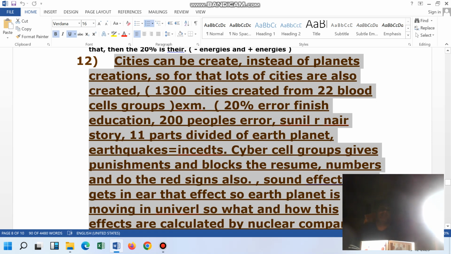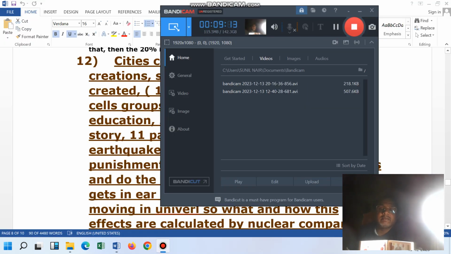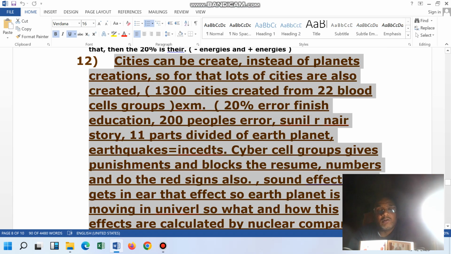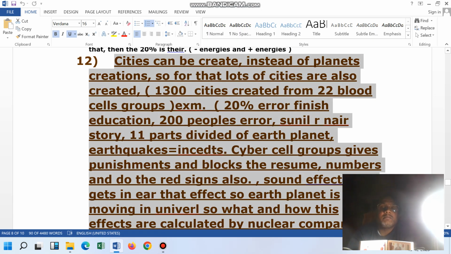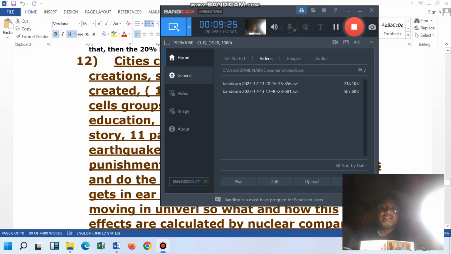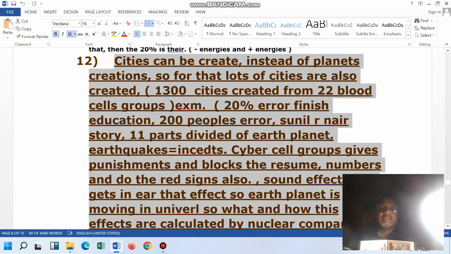Might be possible. But that type of thing we can only see in movies. But movie people might be thinking of the future also. That means the people who are creating movies are up to the perfect level, they know each and everything. So they are telling that this type of thing can also occur. The land will suddenly disappear, and the entire earth planet will get merged, and that land only will disappear. For example, that state or city will suddenly disappear in the universe, and suddenly the land will get merged.